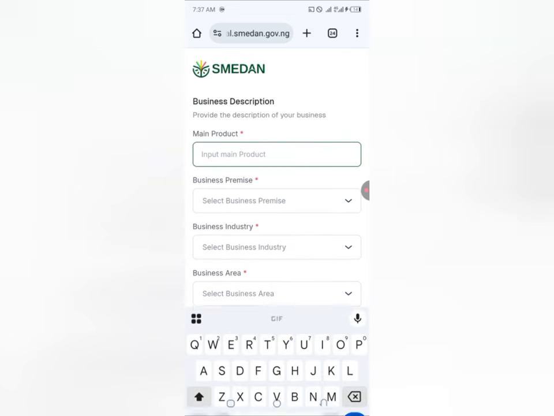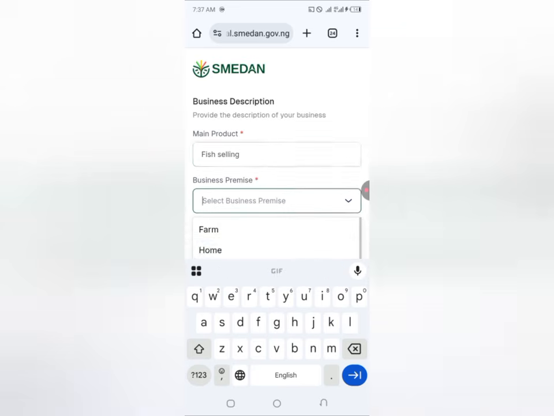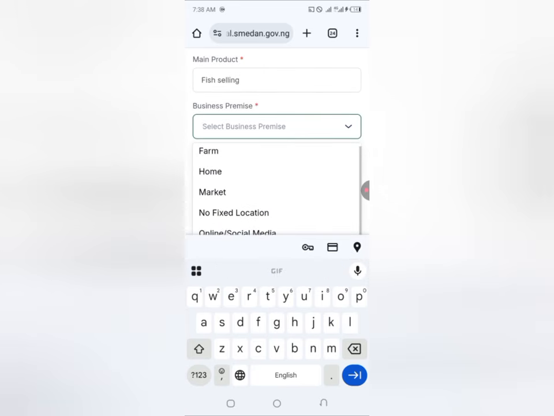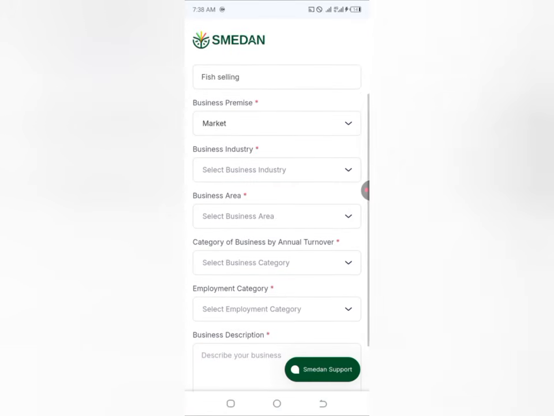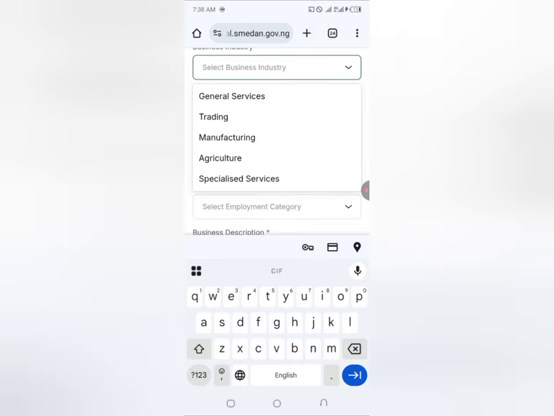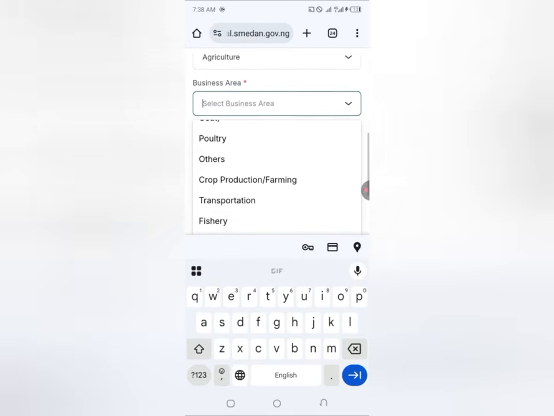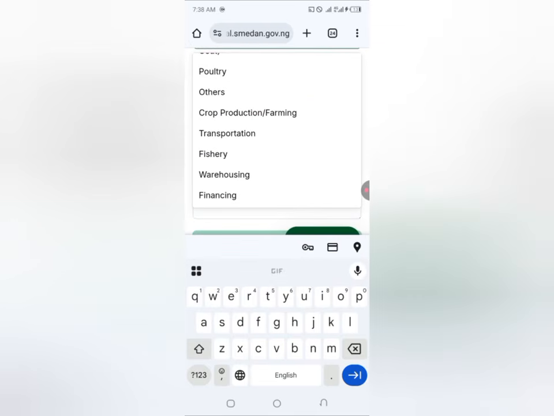Then what is your main product? For this main product, let me just select fish selling. This is just a demonstration. Where are you selling it? Where is your business premises? Is it on farm, home, market, no fixed location, online or other? This one I'm going to select market. Then what is the business industry? For this business industry, I'm going to select agriculture, and for business area in agriculture, I'm just going to come here and select fishery.